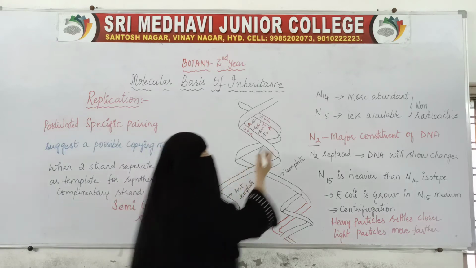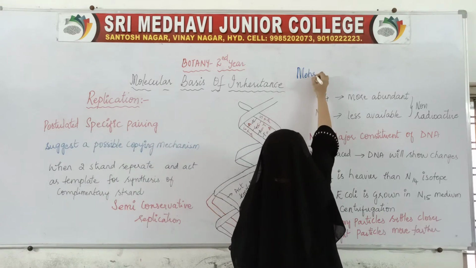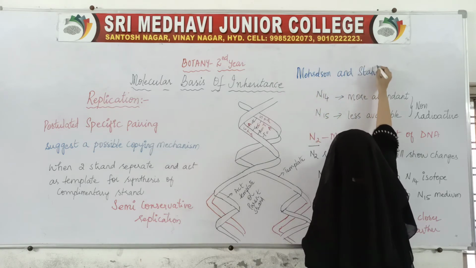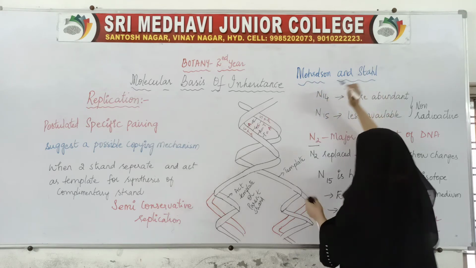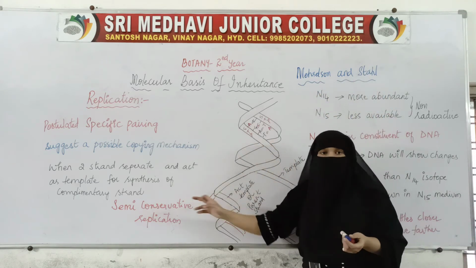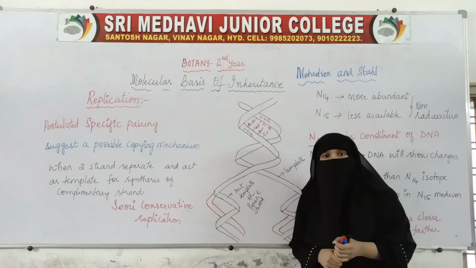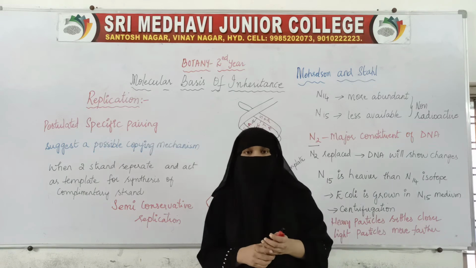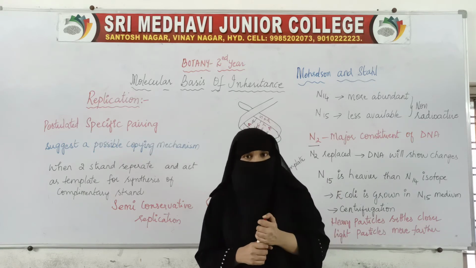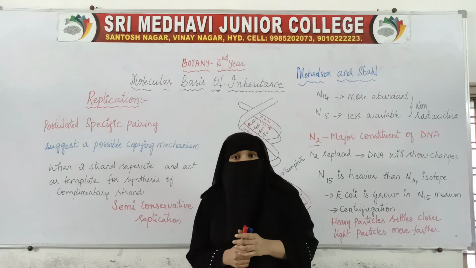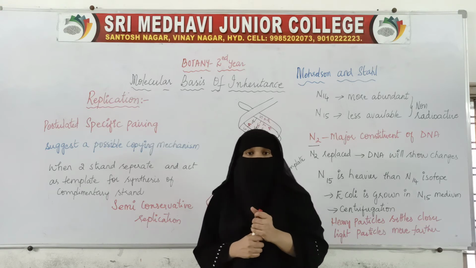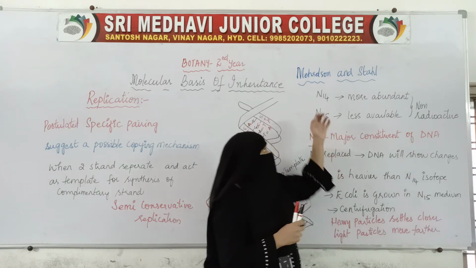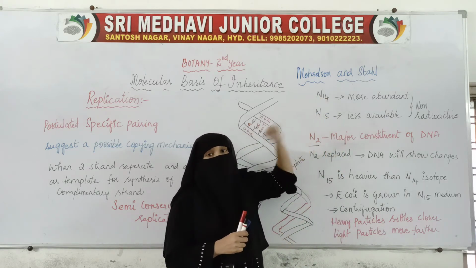What are those two scientists? Meselson and Stahl. These two scientists proved that DNA replicates by the semi-conservative method. They proved it with an experiment. That experiment is known as the Meselson and Stahl experiment. For that experiment they have taken E. coli, and they have taken isotopes of nitrogen.